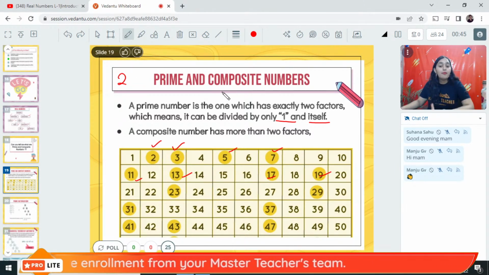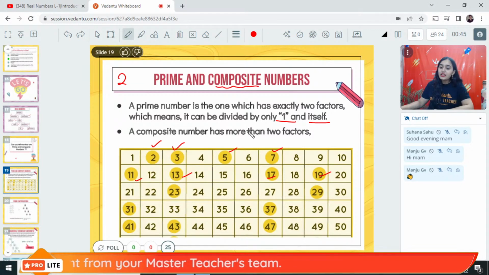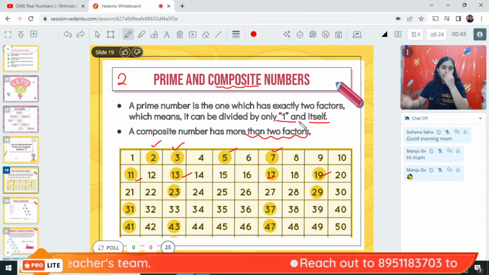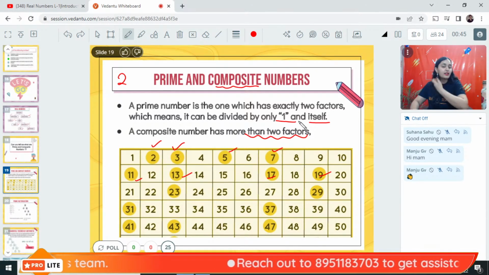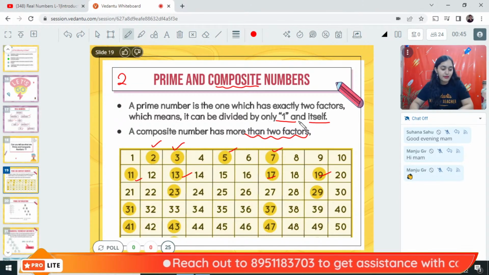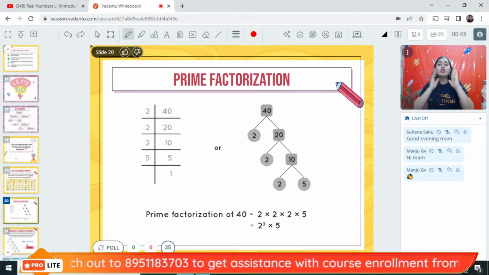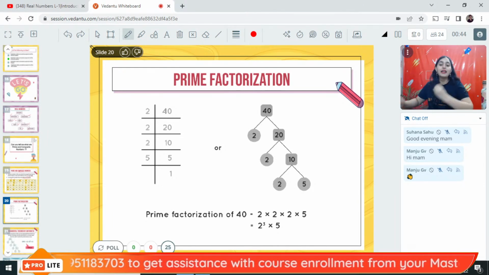Now, what are composite numbers? The composite numbers are the numbers which have more than 2 factors. Like, apart from 1 and the number itself, if you have any other factor, then you will be a composite number. We all know about it? Yes. Next, do you all know what is prime factorization?